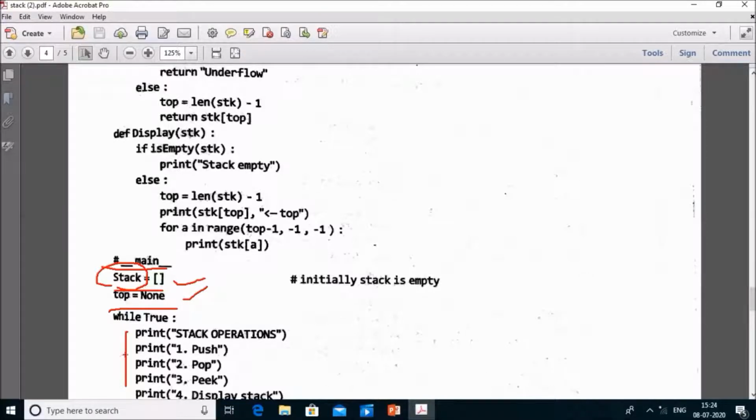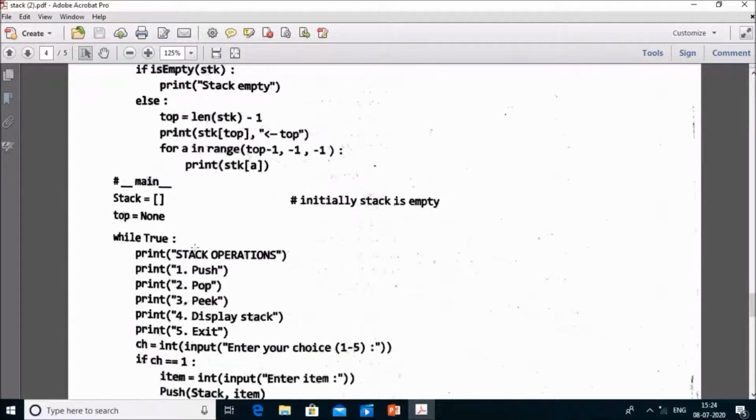If you want to perform push operation, you have to press 1. If you want to do pop operation, you have to press 2. If you want to perform peek operation, you have to press 3. If you want to display the elements present on the stack, you have to press 4, and if you want to exit from all these operations, you have to press 5.